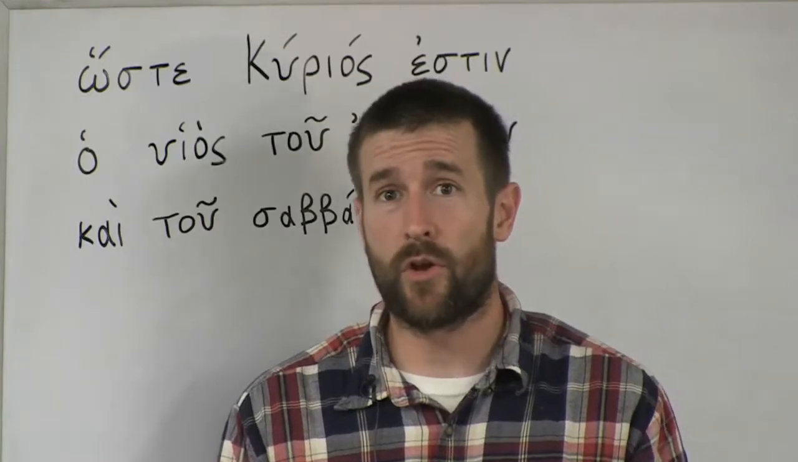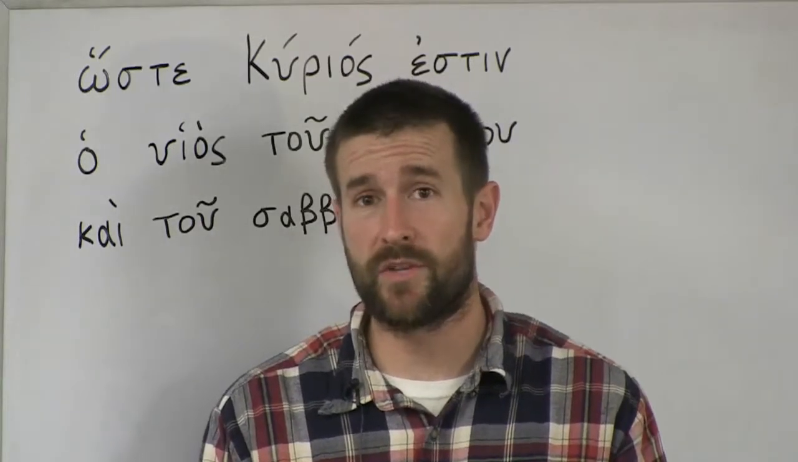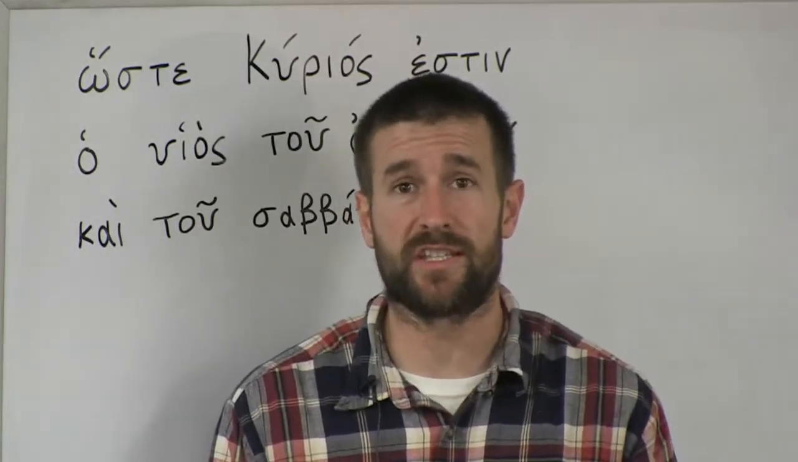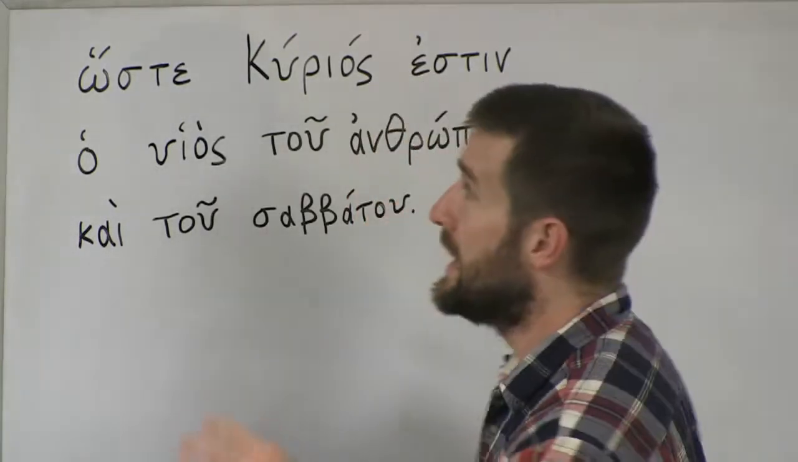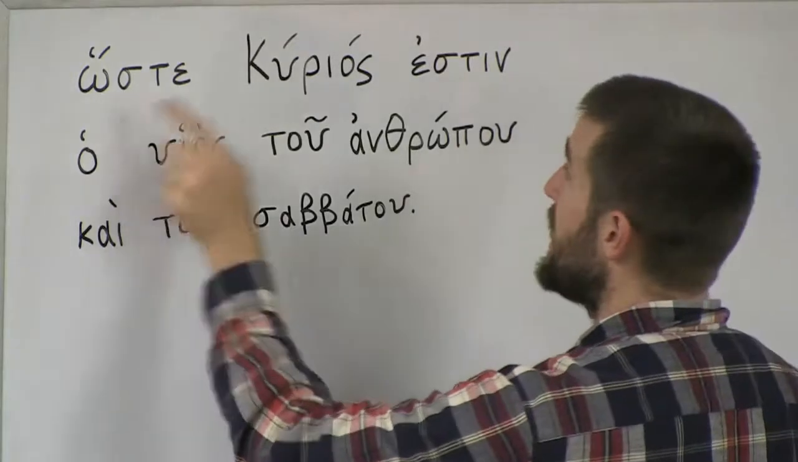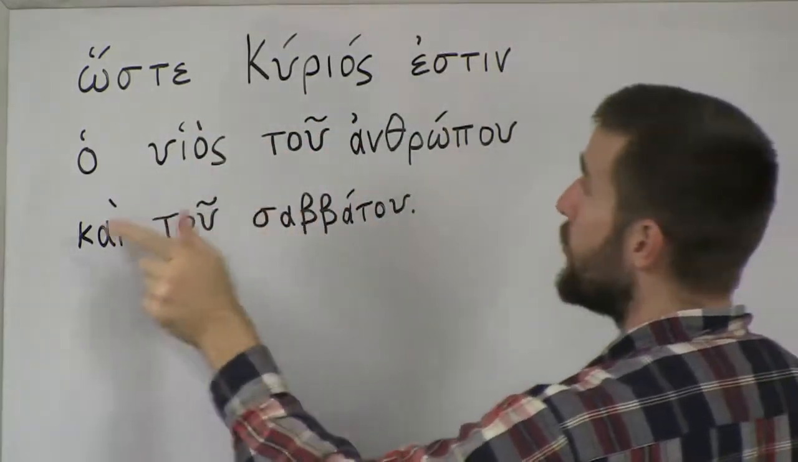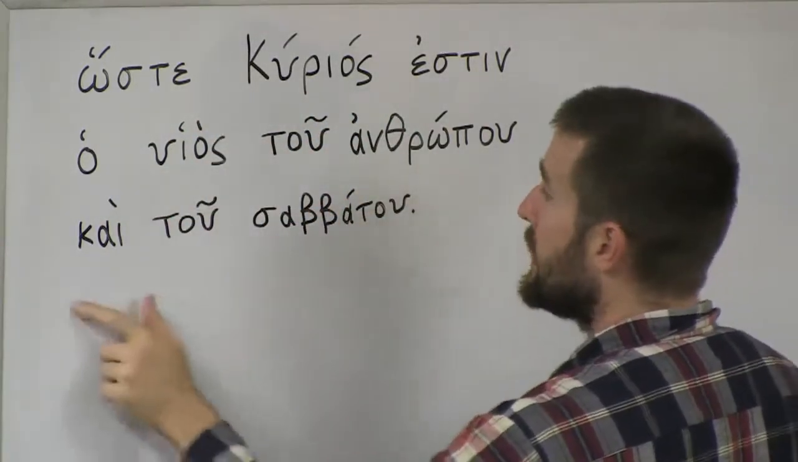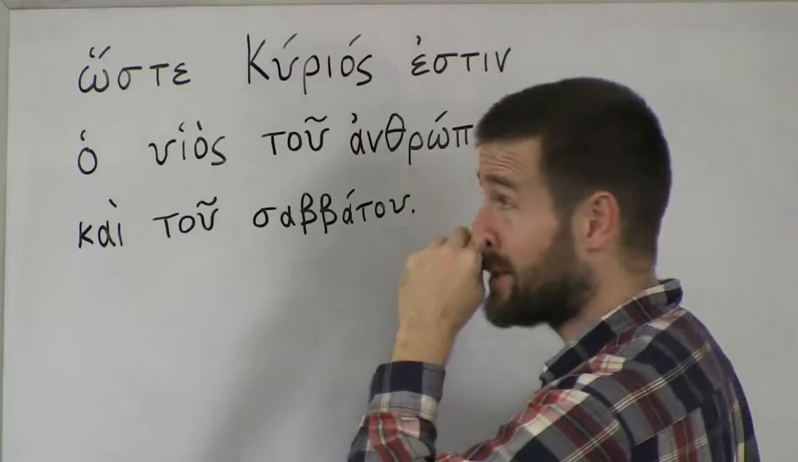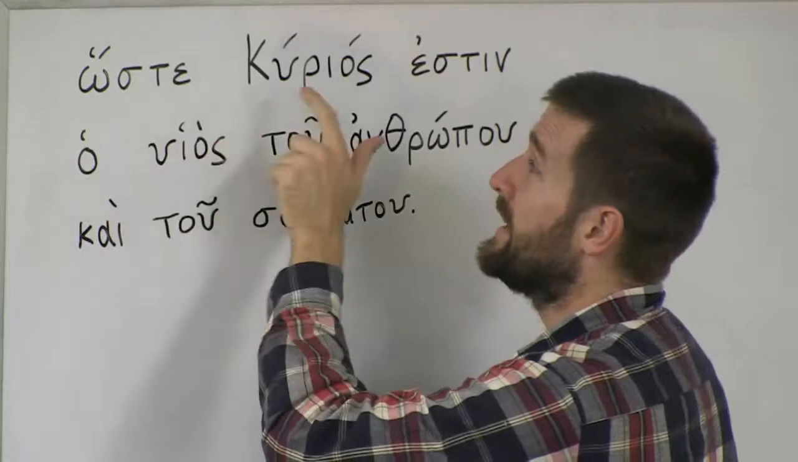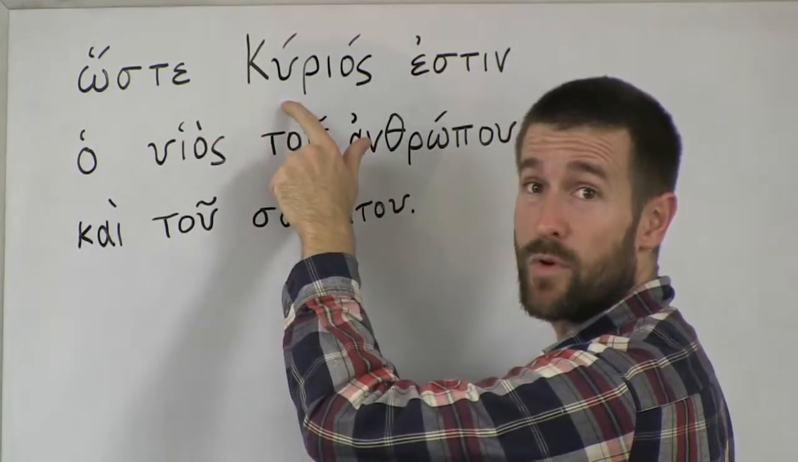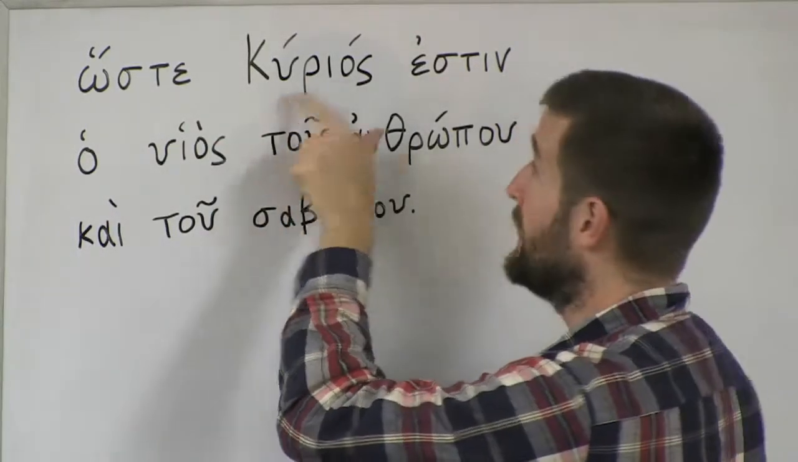Today we're going to be going over Mark 2:28 in the Greek New Testament. Now in English, this verse says, "Therefore the Son of Man is Lord also of the Sabbath." In Greek, it is "Oste Kyrios estin oios tu anthropou ke tu Sabbatou." Now let's go over this word by word. Oste means therefore. Kyrios, we've already seen this word before, means Lord.